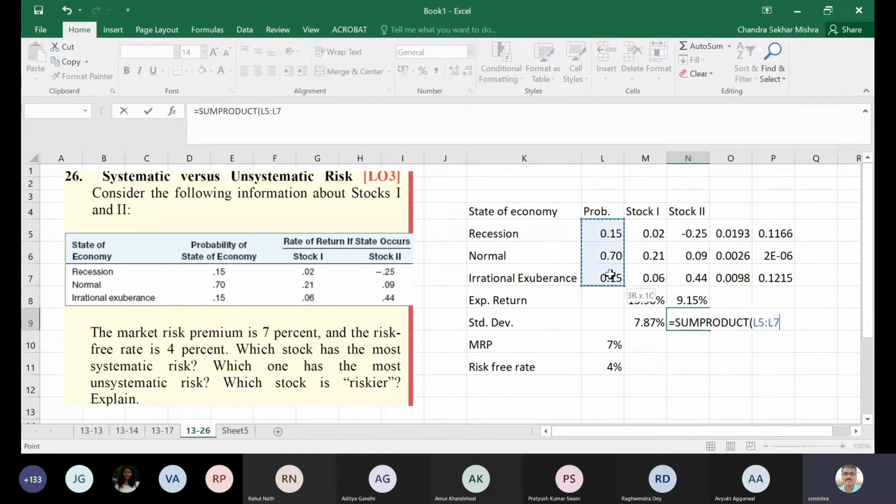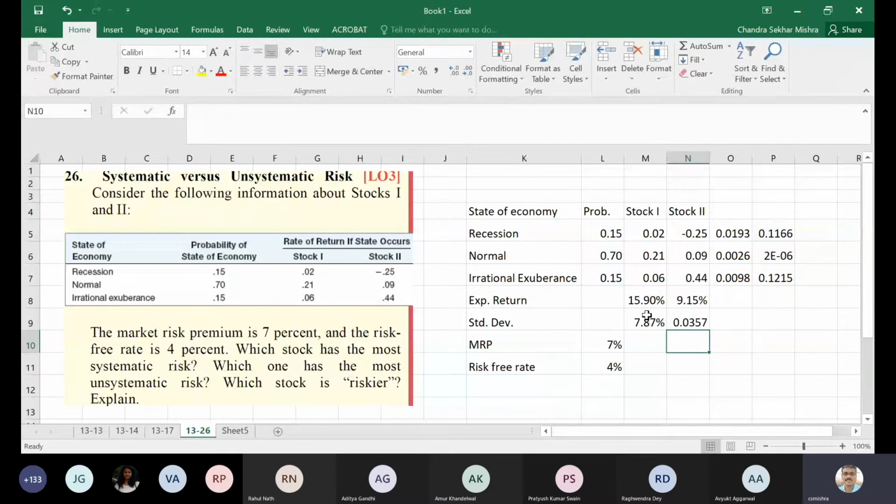That is the weight of the portfolio, and this one. I hope everybody has followed. Why am I doing sum product? If somebody has not followed, please let me know. So you will see here 7.87% versus... there might be some error here.